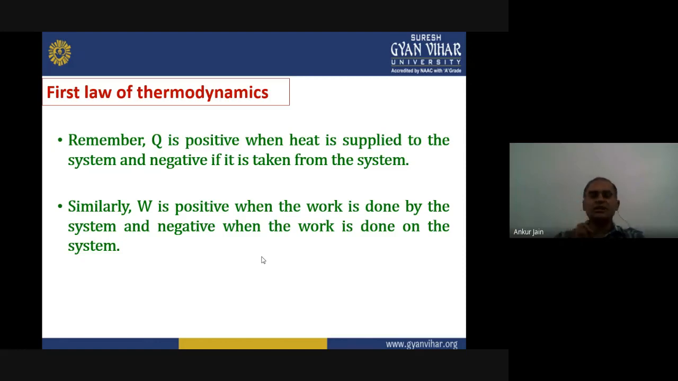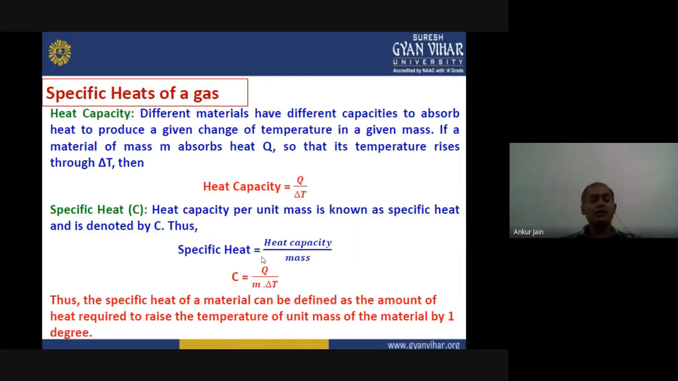So these 2 points you have to remember when you apply this first law of thermodynamics for the numerical problems, right? Now the next topic is to define specific heat of gas. First we will define a general definition of specific heat. Before going to the specific heat, first we need to understand what is heat capacity.